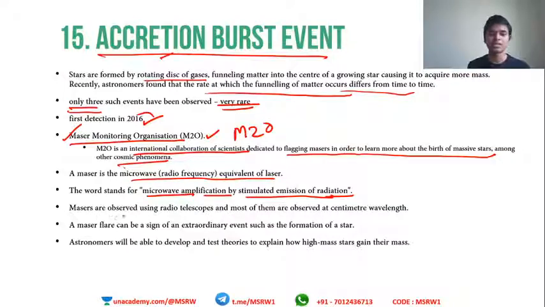Masers are observed using radio telescopes, and most of them are observed at the centimeter wavelength. This is also not that important. These are details about masers, not highly important. Just understand this, read on it, that's it.